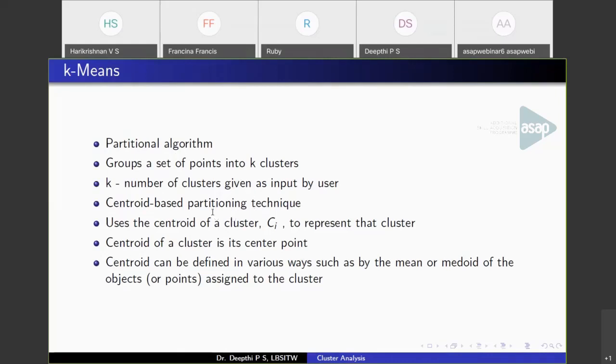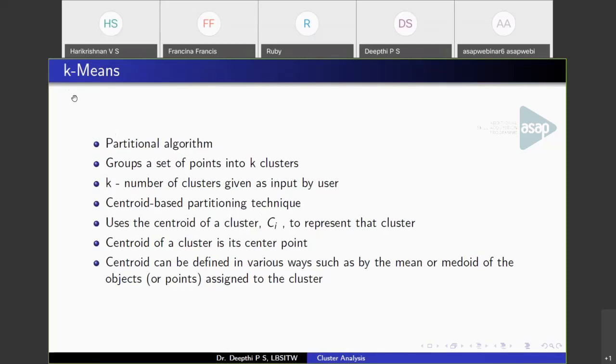We have to measure the distance of each data point to the mean, and based on this distance calculation, a partition will be created. This partition will be improved as the algorithm proceeds, and at one stage it will become stable and points will not move from one cluster to another, and at that point we'll have the final clusters. So this is the idea behind the k-means algorithm.